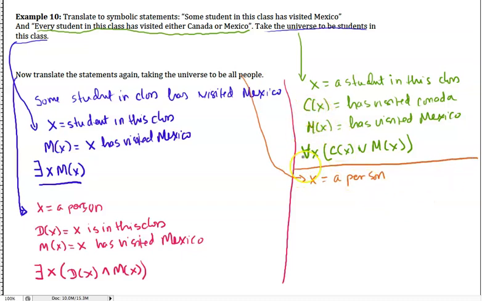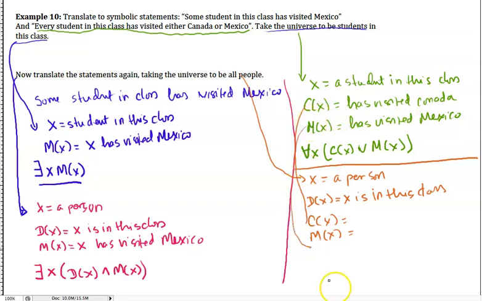Let's use, again, D of X as X is in this class, and C of X and M of X just as above: C of X is that X has visited Canada, M of X that X has visited Mexico.